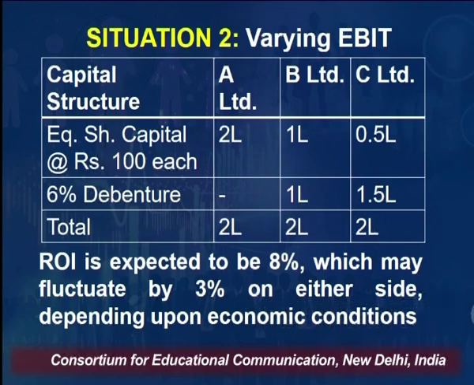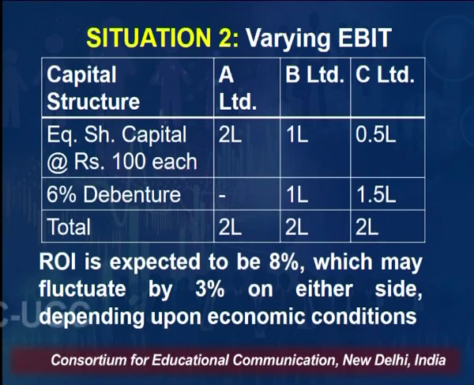Now, ROI is expected to be 8%, which may fluctuate by 3% on either side. When I say either side, it may fall in a bad situation to 5%, that means 8% will be reduced by 3%, and when the situation is good, then it may increase by 3%, that means this return on investment may go up to 11%.